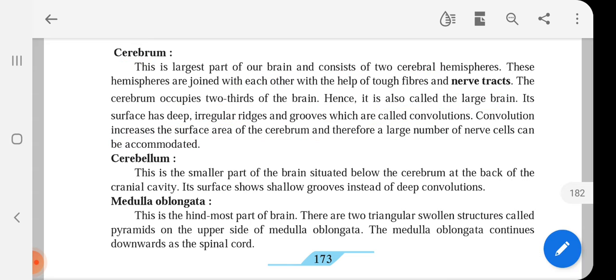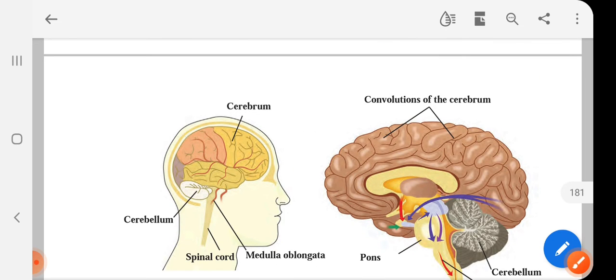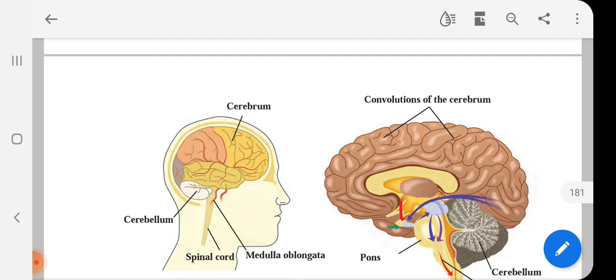So if we'll come back to the structure, cerebrum. Okay, so this portion, cerebrum, you can see these convolutions which they have talked about over the cerebrum. Okay, called as large part of the brain or large brain. So these are the convolutions we can see, and there are number of neurons over it. So more the surface area of cerebrum, more the neurons are in the brain.